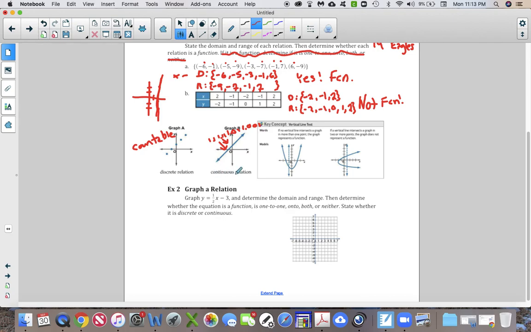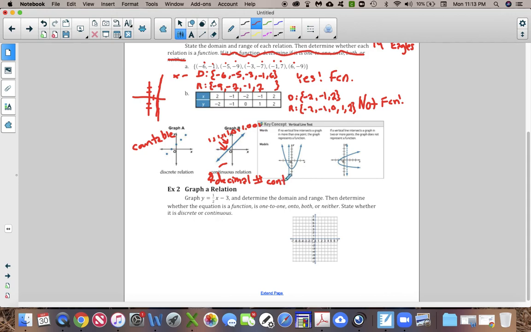So basically continuous means that the decimal place of each decimal number continues.